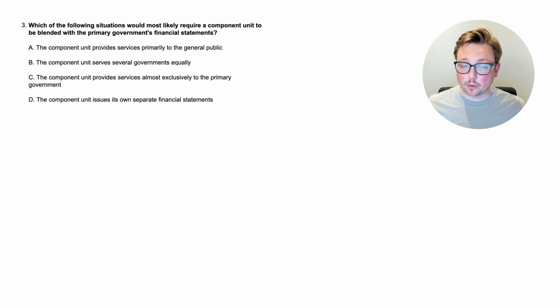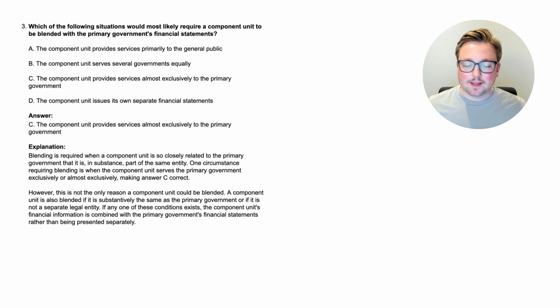So based on what we've learned so far, you might be able to give this a little bit of a guess. If not, that's okay. But maybe pause the video, think through this, and when you're ready, come back. We'll look at the answer together and learn what blended means. All right, here we are. The answer is C. The component unit provides services almost exclusively to the primary government. So this would be a situation where, because it's providing services almost exclusively to the government, then it is going to be blended.